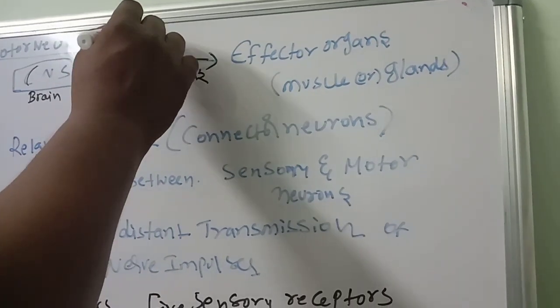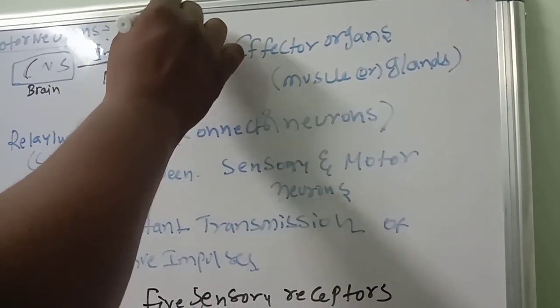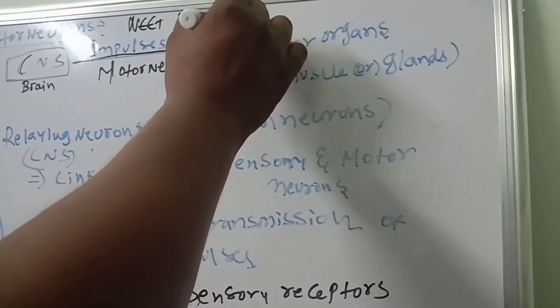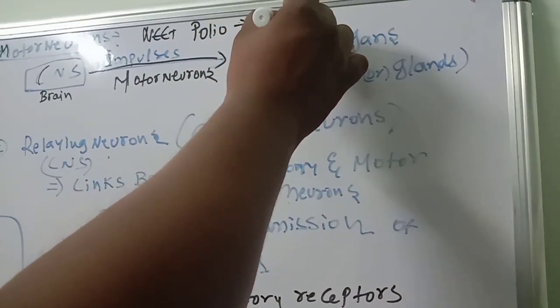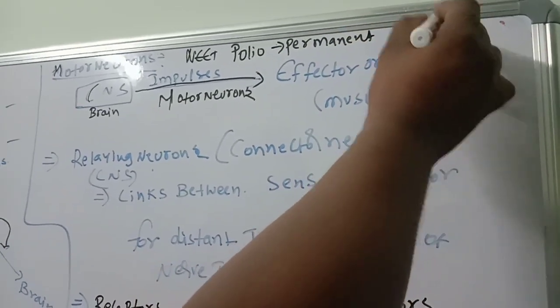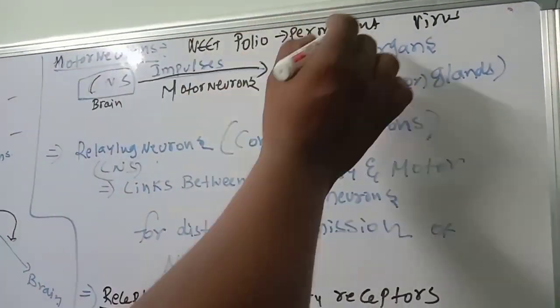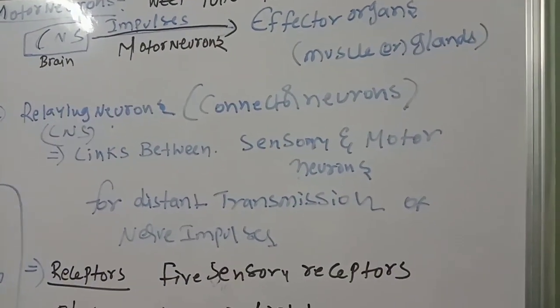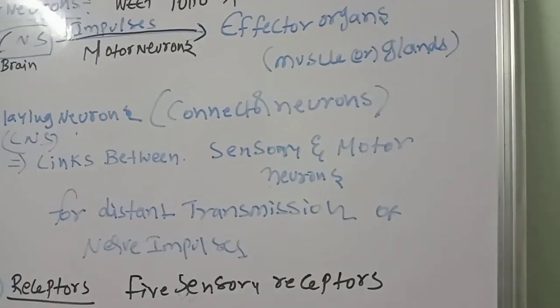Here is one NEET bit I want to tell. Polio-like diseases are permanent. Why? Once the polio virus infects the motor neurons, motor neurons will not be formed again, because neurons do not undergo cell division.